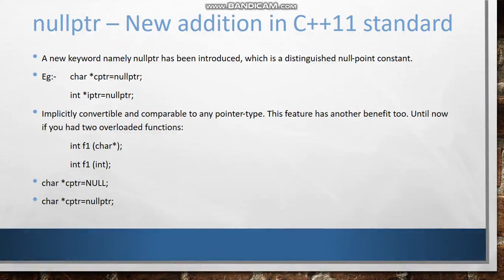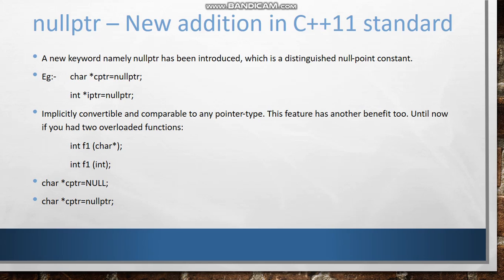The difference between capital NULL and nullptr is, first, that NULL is not defined by C++. It is programmer or compiler defined, whereas nullptr has been defined by C++ as a legal null pointer.